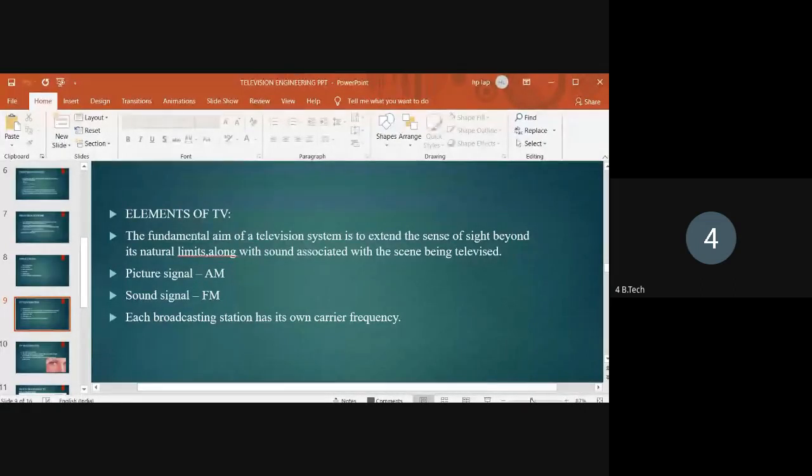In the television transmitter, at the transmitter side, it radiates radio waves, meaning video signals. Here the video signal means moving picture signals, and also synchronized audio signals. So these radio waves are nothing but moving picture signals and synchronized audio signals with sync pulses. These signals are transmitted to the receiver side.